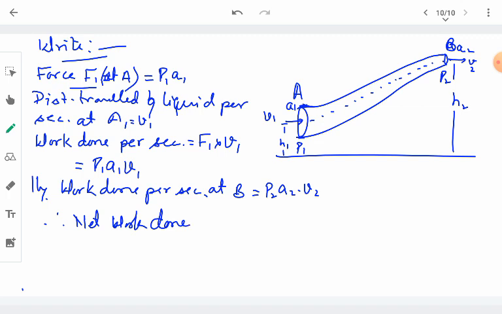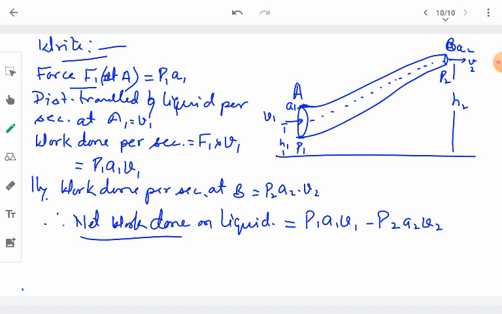Net work done will be the difference of the work done at the two ends. So every second, the net work done on the liquid by the pressure energy will be equal to P1 A1 V1 minus P2 A2 V2. Net work done will be the difference of the work done at end A and at end B.